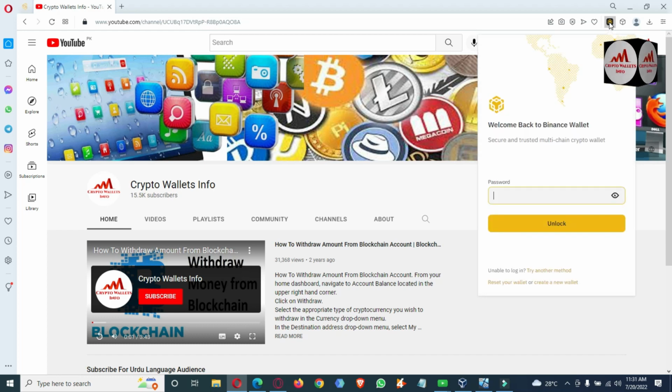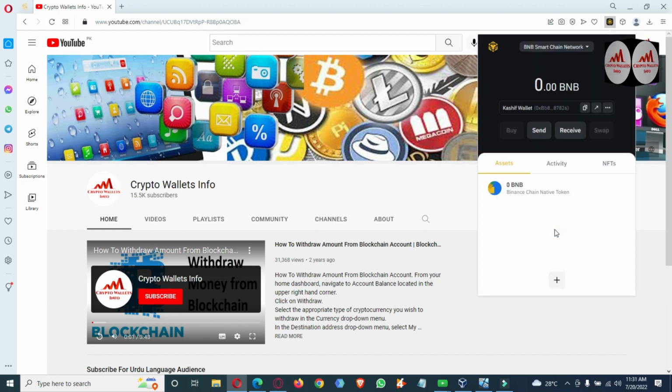So here, first of all, I'm going to log in to my Binance Smart Chain Wallet, and today we are going to discuss staking. If you have BNB in your account, you can earn massive income. I'm going to enter my password here, and click on the unlock option. Now my wallet is open in front of me.